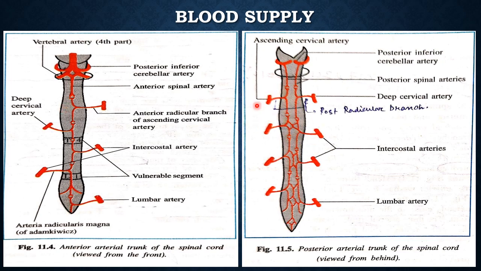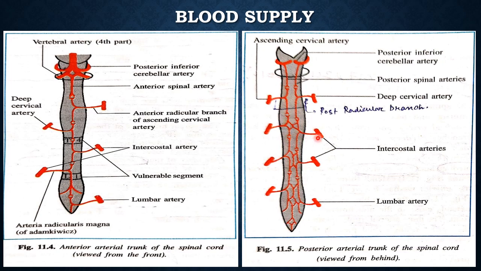The posterior radicular arteries are very small in size and more in number than the anterior radicular arteries. They join with the posterior spinal arteries and form a pair of posterior arterial trunks. Each centimeter of the anterior median trunk provides 5 to 8 central branches.